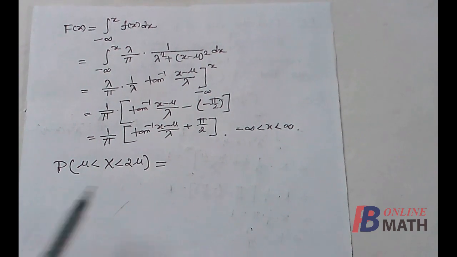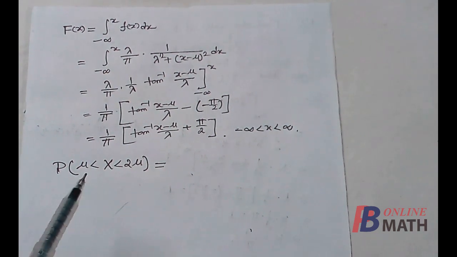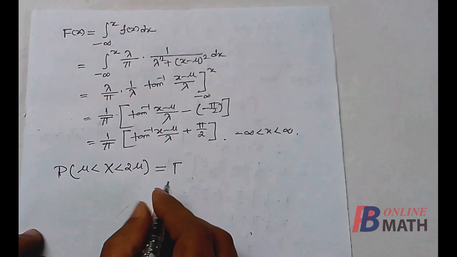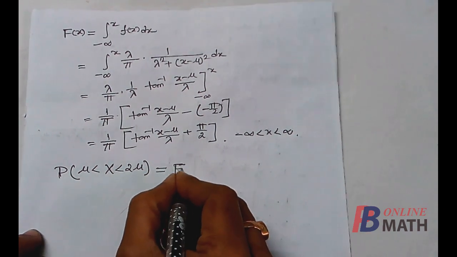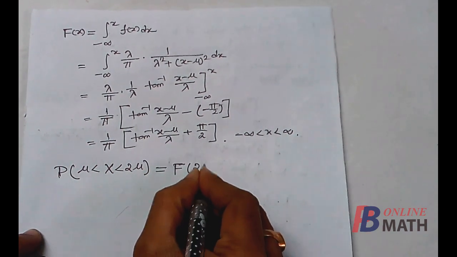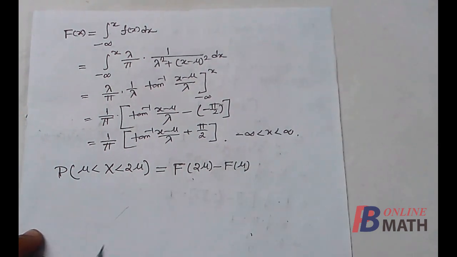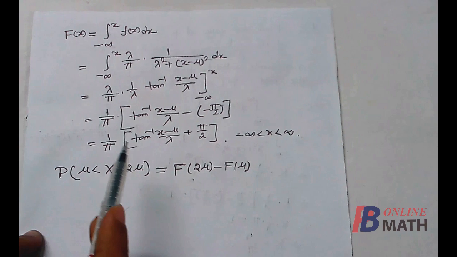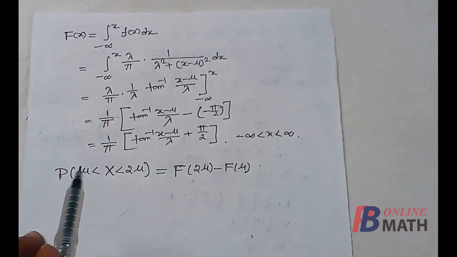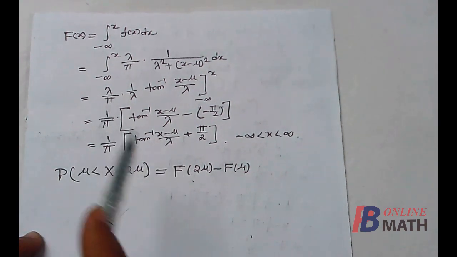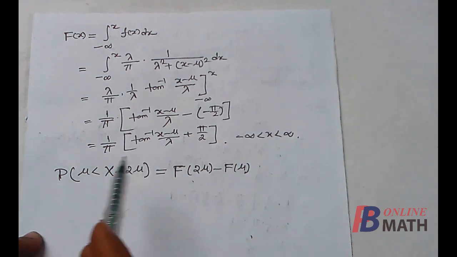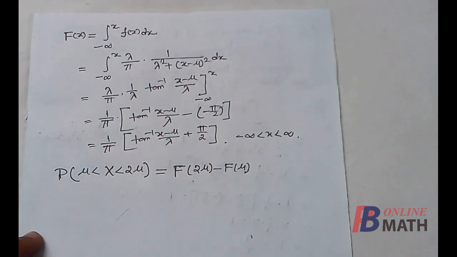Finally we have to obtain the probability of the event from mu to 2 mu, and by the formula we know that this is F(b) minus F(a), so it is F(2 mu) minus F(mu). Now we have already obtained the distribution function, so we can easily replace the value in this equation to find the value of the required probability.